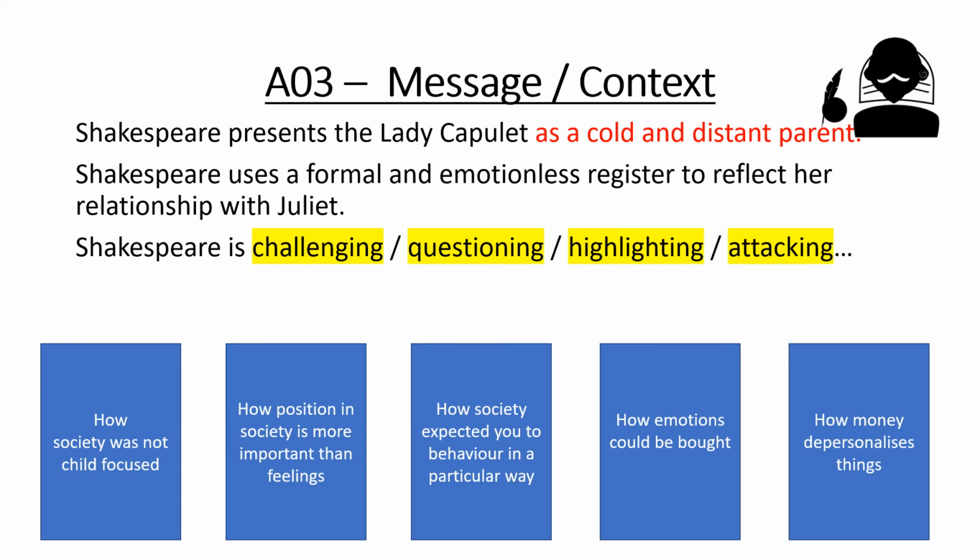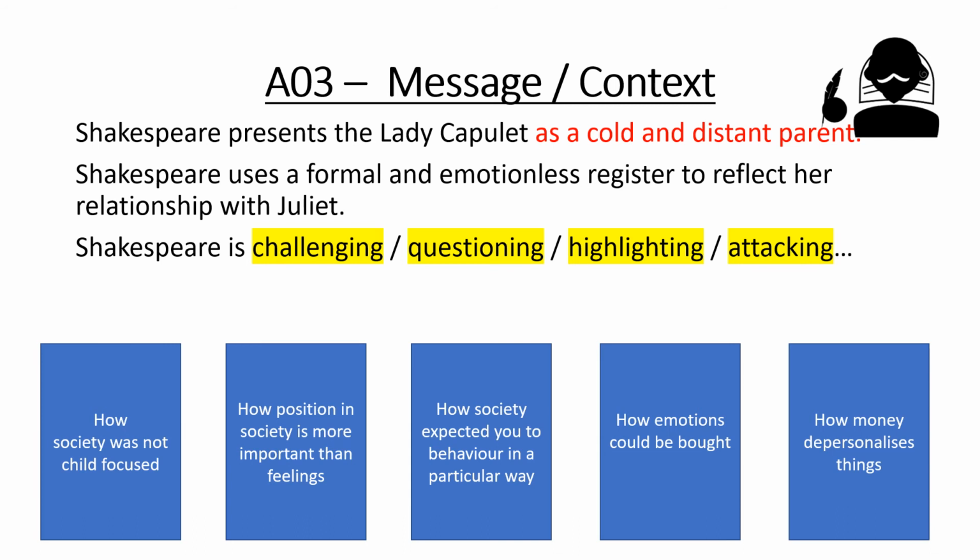The Elizabethan world is showing us how the world in Elizabethan times wasn't as emotional and focused on the child. And it's interesting that at the end of the play we move to the opposite. At the beginning, Lady Capulet is emotionless and cold, and by the end of the play, what have we done? We're talking about having a statue made of gold of Juliet, putting the focus on the child right at the end.